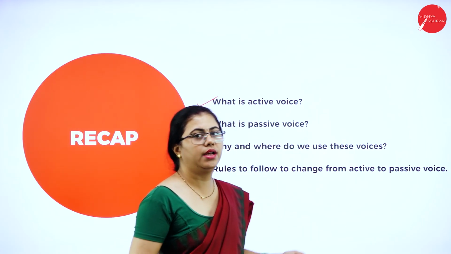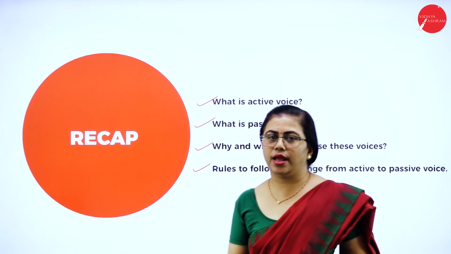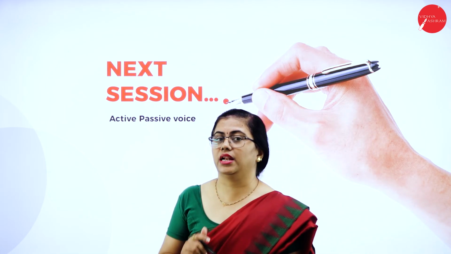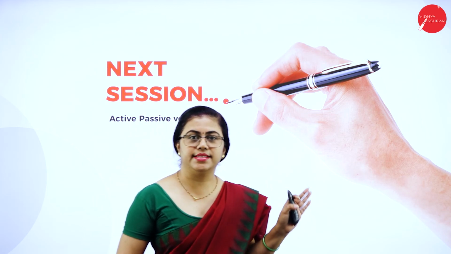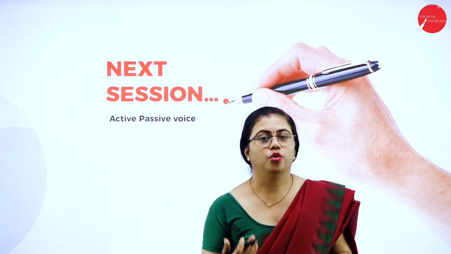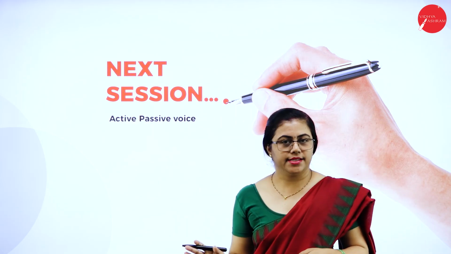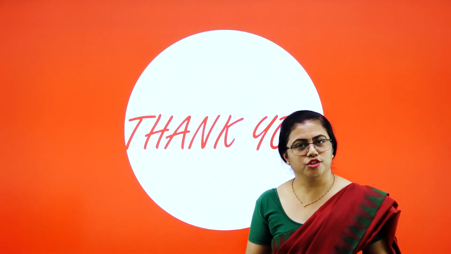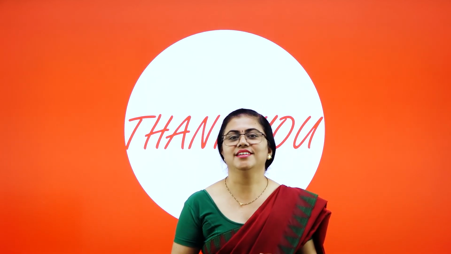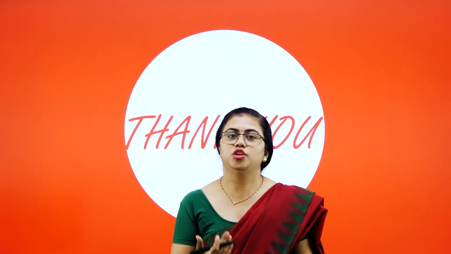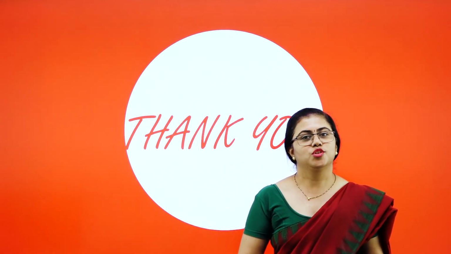That's all about active and passive. We will have one more session about active and passive, wherein we will understand sentences that have two objects. Till now we learnt about sentences with only single objects. So in the next session, I'll meet you with the rules for sentences having two objects. So that's all for today. Let us meet again in the next session.